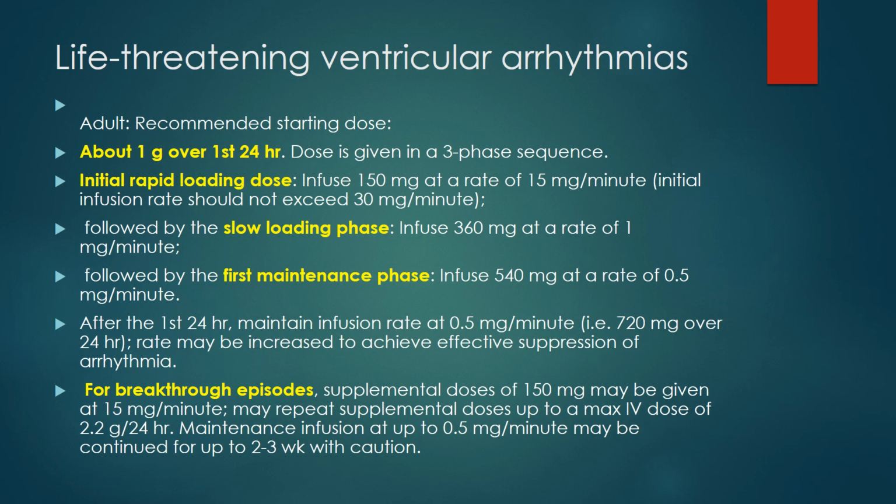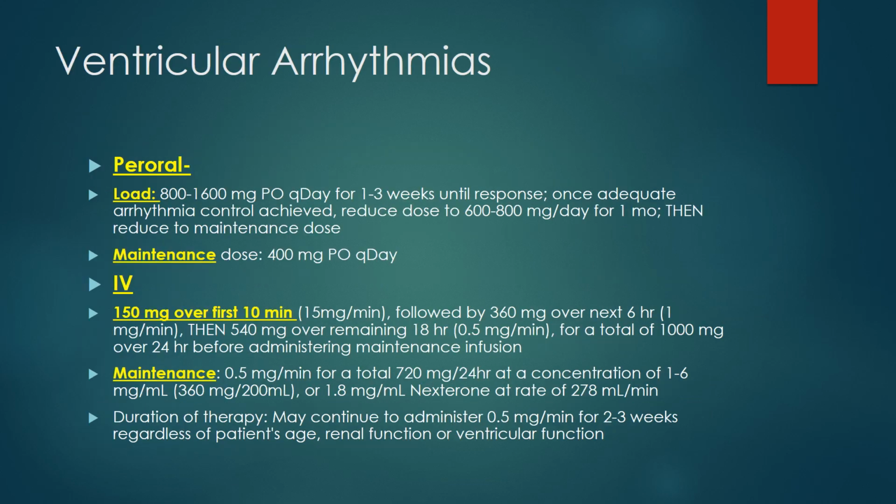And here, in life-threatening tachyarrhythmia, we are giving in 3 phases. You have seen rapid loading, then slow loading, then first maintenance phase. Okay, may repeat supplemental dose up to a maximum dose of 2.2 gram per 24 hours. Maintenance infusion of 0.5 milligram per minute may be continued for up to 2 to 3 weeks with caution. Okay, then moving on to the next slide, ventricular arrhythmias.